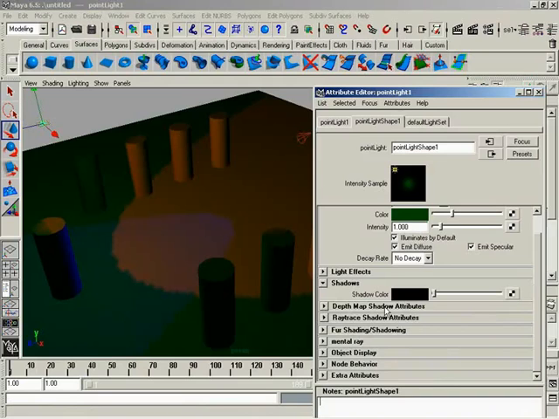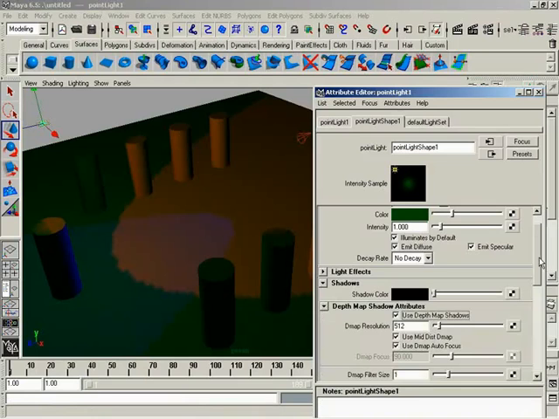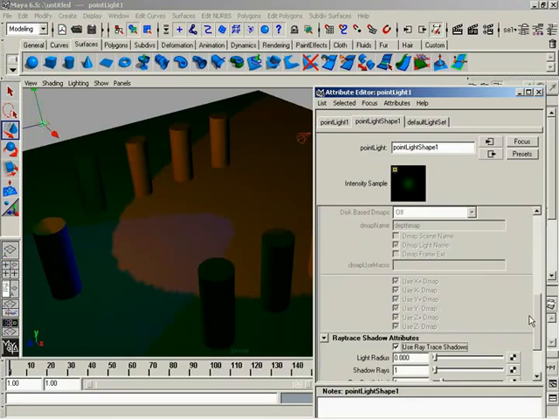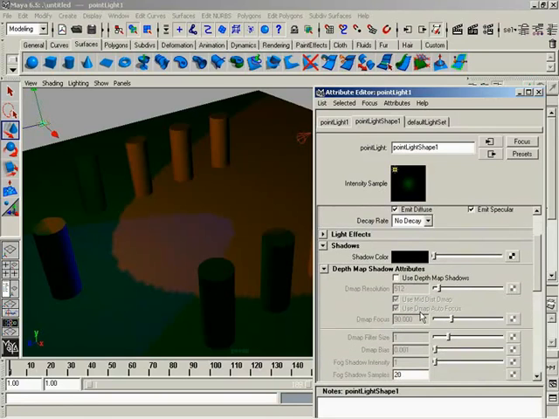I did want to mention, though, that you can use both types of shadows in the same scene if you want to. Oh, absolutely, from different lights. That's right. But if you're going to tell a light that its job is going to be, let's say, I want you to do depth map shadows, and I come down here and I say, I want you to also do ray trace shadows, look what happened. You can only have one type of shadow at a time coming from a single light, though using multiple lights, you can use both kinds of shadows.